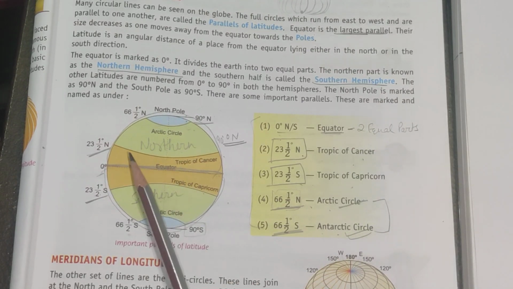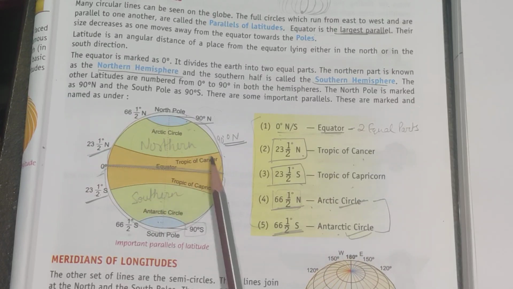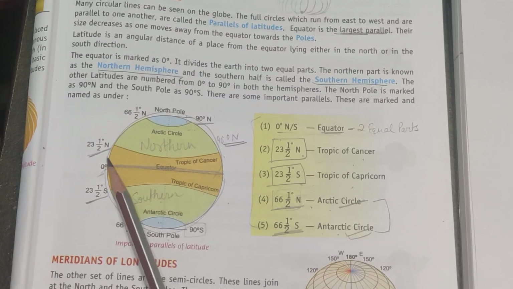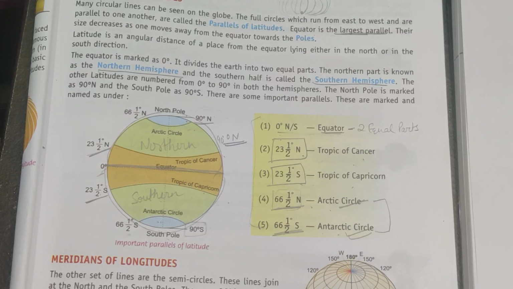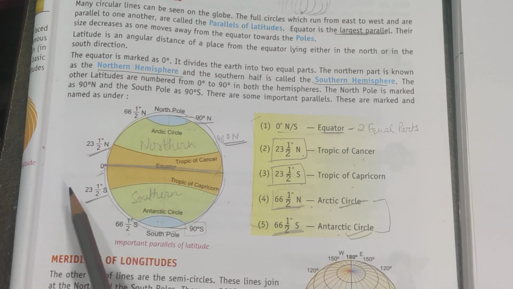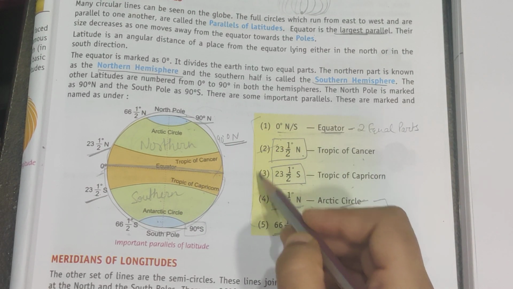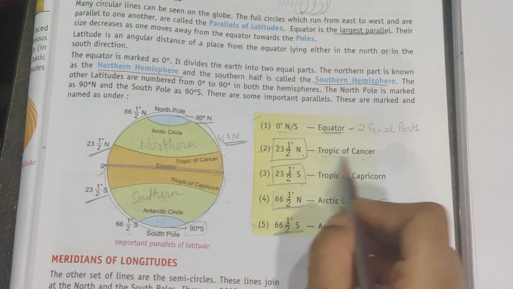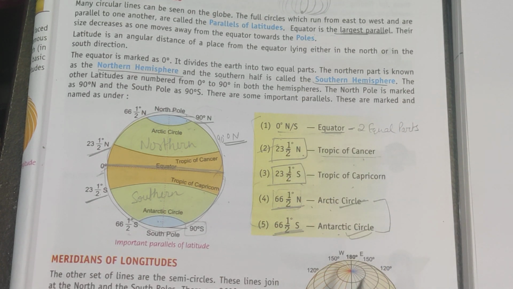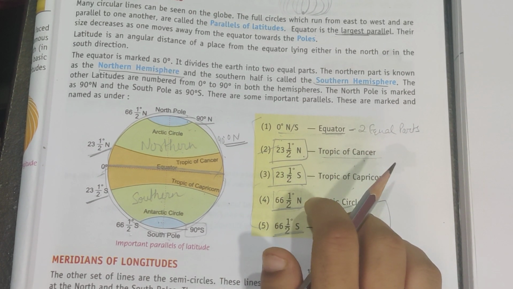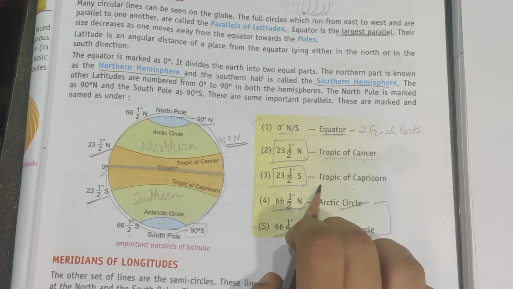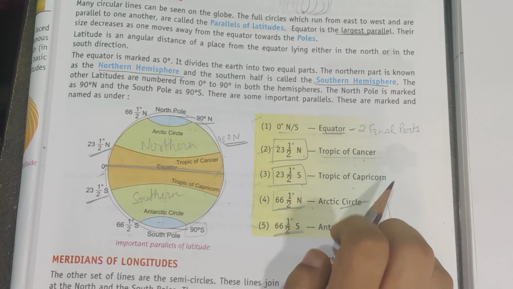So we have second, Tropic of Cancer, which is in the north, and it is marked as 23.5 degree north. Then we have Tropic of Capricorn. It is in the south, which is 23.5 degree south. So these are two, and also this Tropic of Cancer passes through India. I will show you that in the next. And then in the south we have the Tropic of Capricorn.